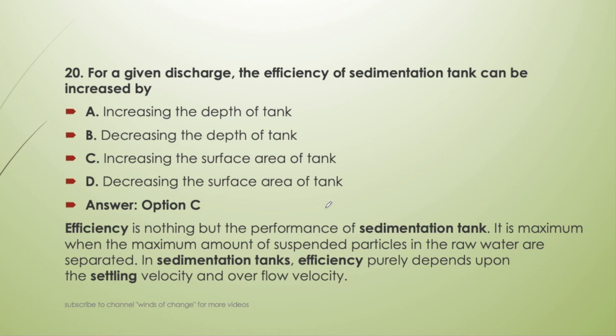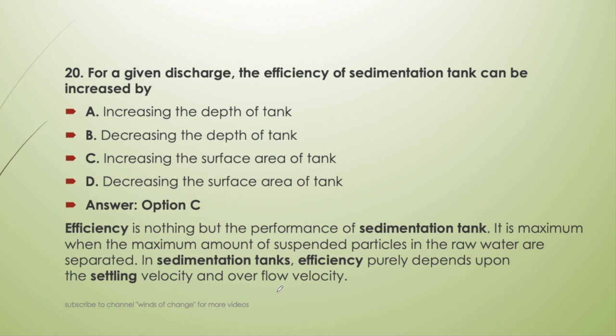That is, that much will be the quantity that can be discharged per unit area. So efficiency is nothing but the performance of the sedimentation tank. It is maximum when the maximum amount of suspended particles in the raw water are separated. In sedimentation tank, efficiency purely depends upon the settling velocity and overflow velocity, and these depend upon the surface area of the tank.